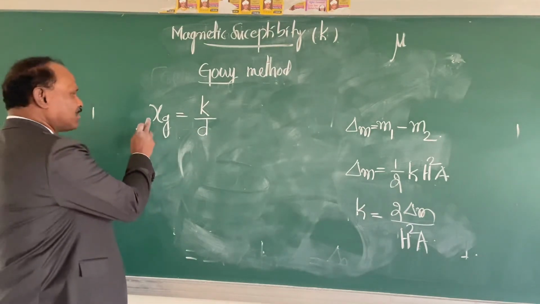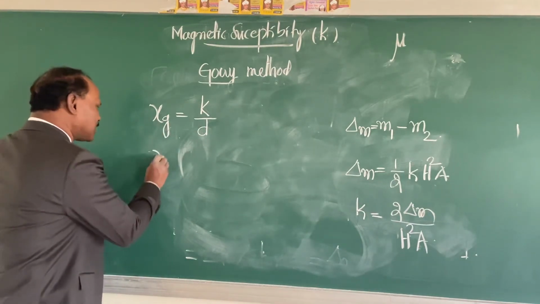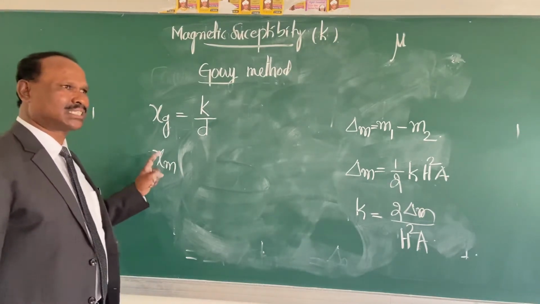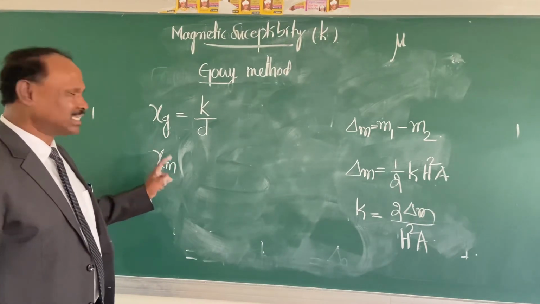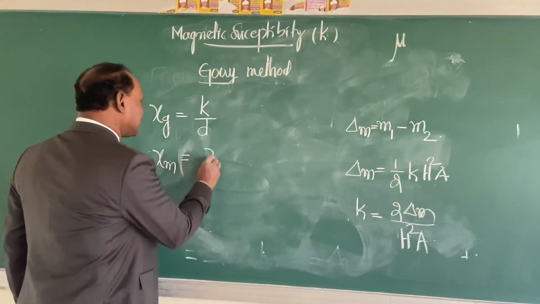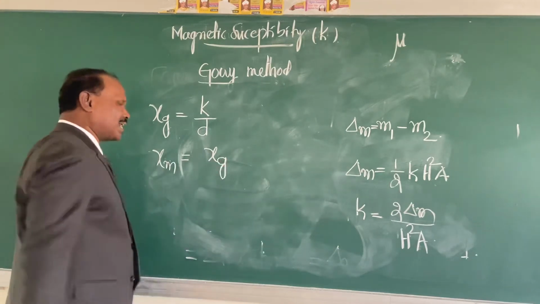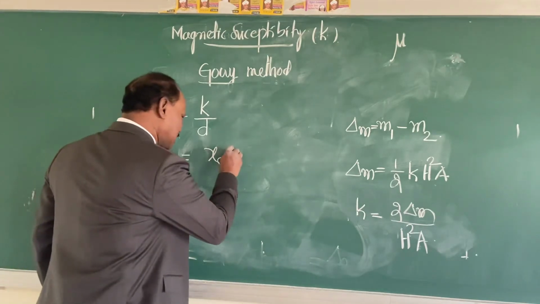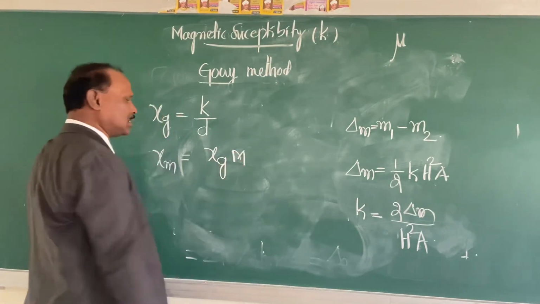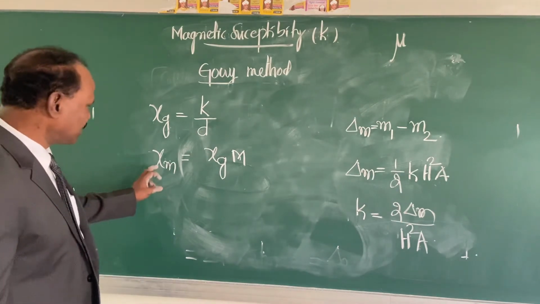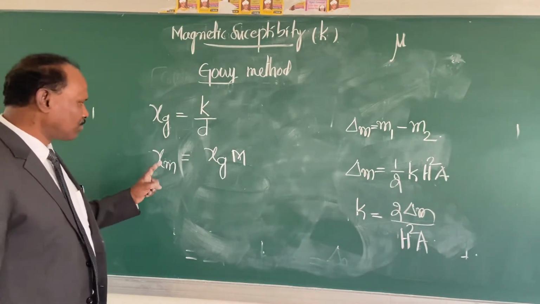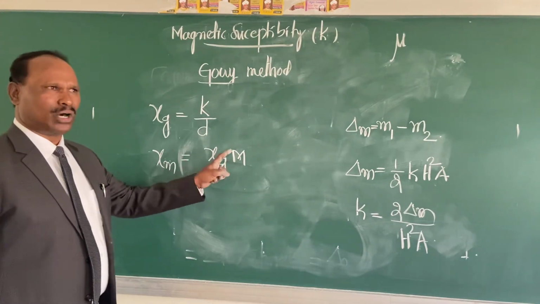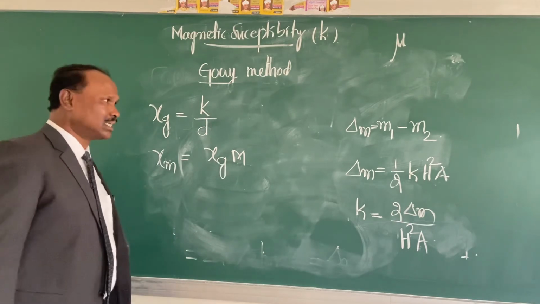Then once you calculate magnetic susceptibility per gram, you can calculate chi m, magnetic susceptibility per mole, by multiplying this chi g with the molecular mass of the coordination compound. So you get chi m by multiplying chi g with what? The M, molecular mass of the coordination compound.